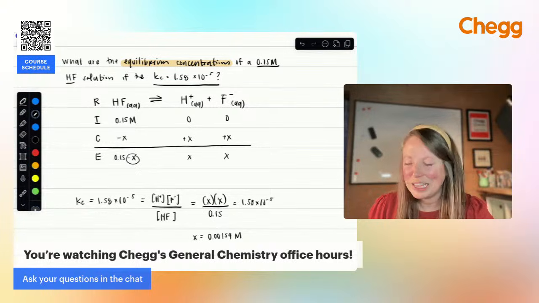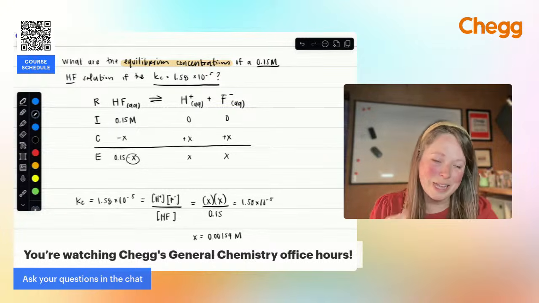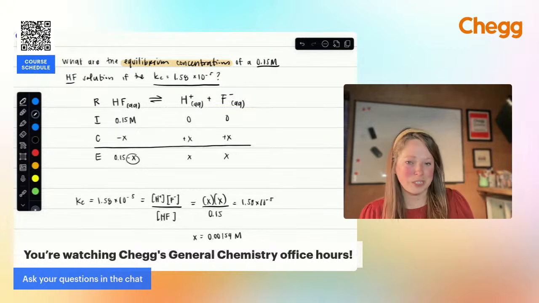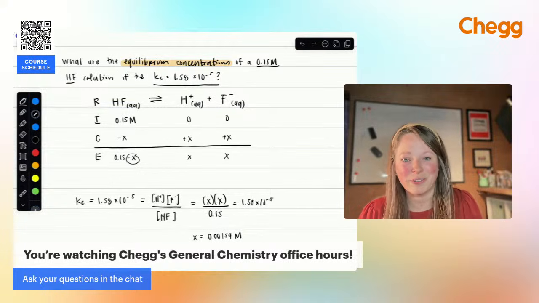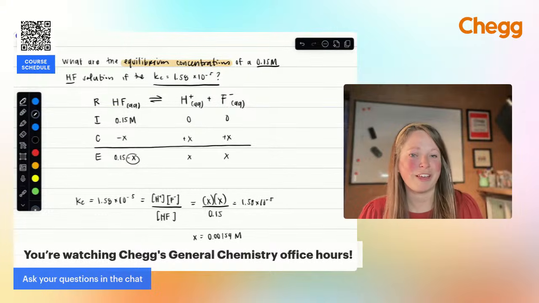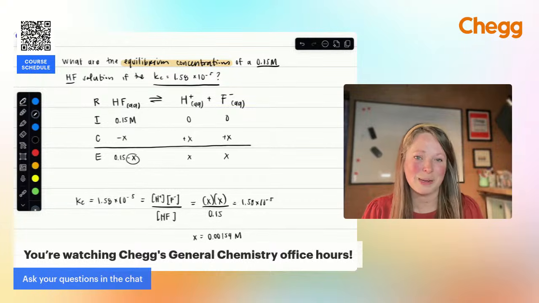0.00154 molar. If you were paranoid about the 5% rule, you can then run that back in, right? So use the percent ionization, compare your H plus to your HF concentration. If I look at my H plus, 0.0015 molar compared to 0.15, that's 1.2%. So it is small enough that we can ignore x, and that's going to be the case, I'd say, 9 times out of 10 with these types of questions.